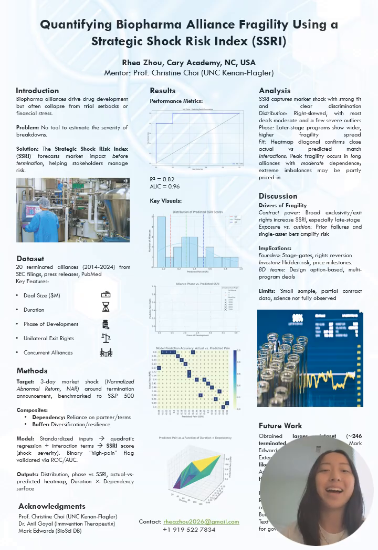To build the SSRI, I compiled a pilot dataset of 20 terminated alliances between 2014 and 2024, using SEC filings, press releases from sources like Fierce Biotech, and PubMed. For each deal, I extracted key features such as deal size, duration, phase of development, unilateral exit rights, which indicates whether one party can walk away, and concurrent alliances to measure portfolio diversification.